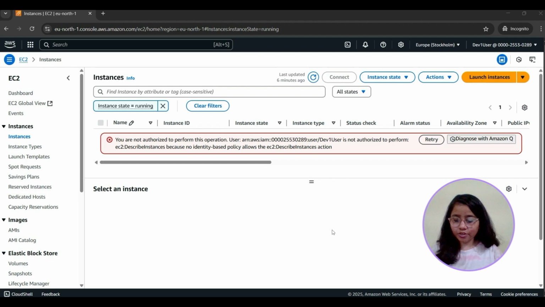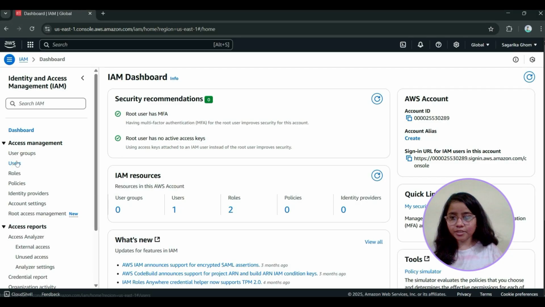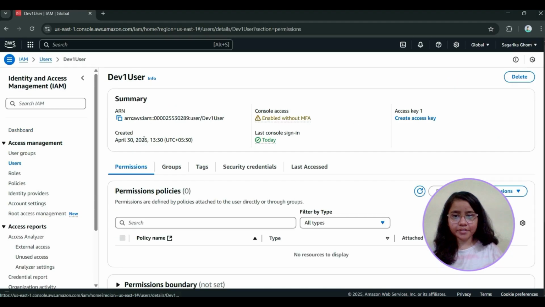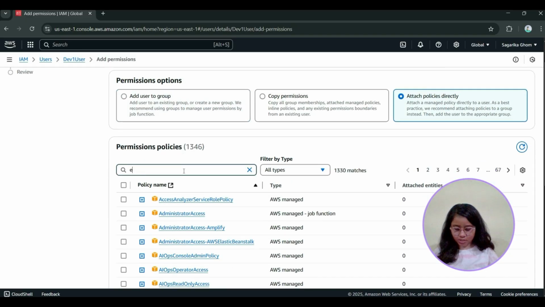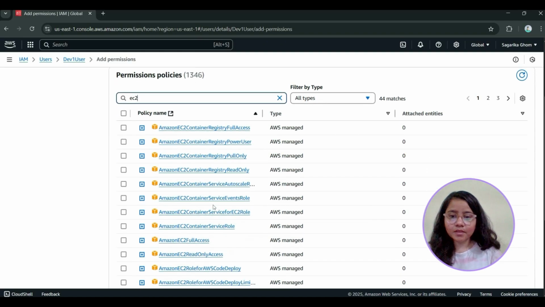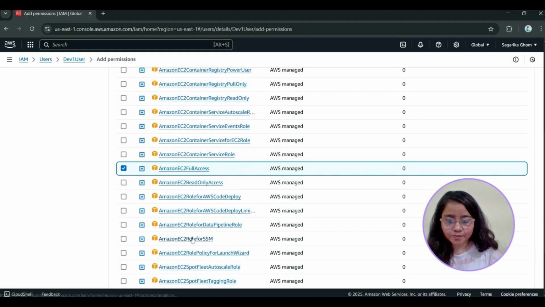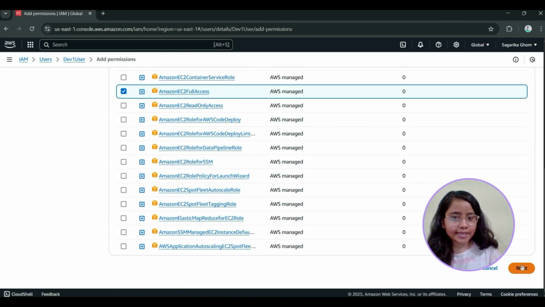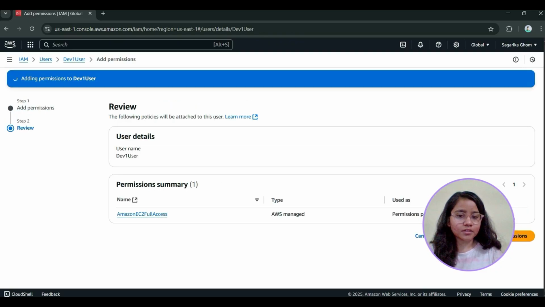Now come back to your root account. Click on the user, Dev1 user, Add permissions, Attach policies directly, search EC2, click on Amazon EC2 full access, click on Next. I will add another permission.